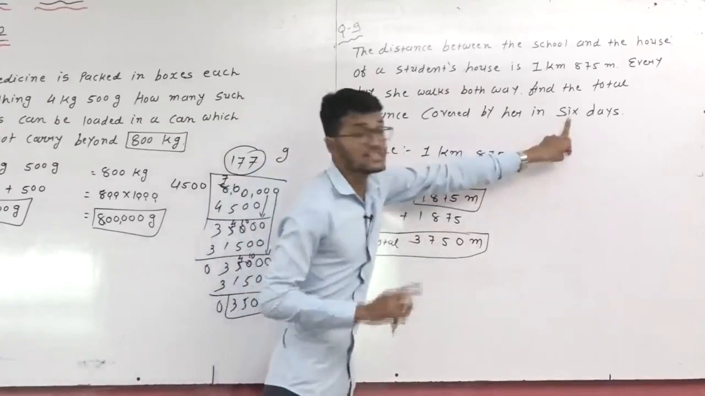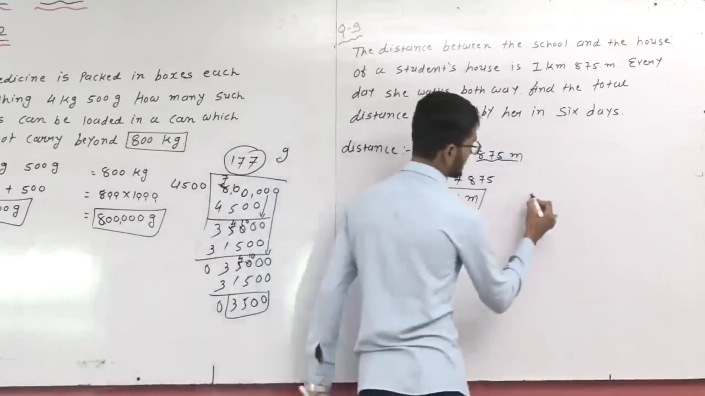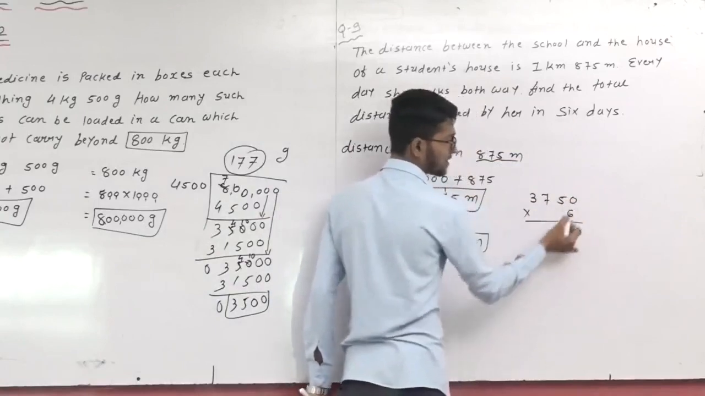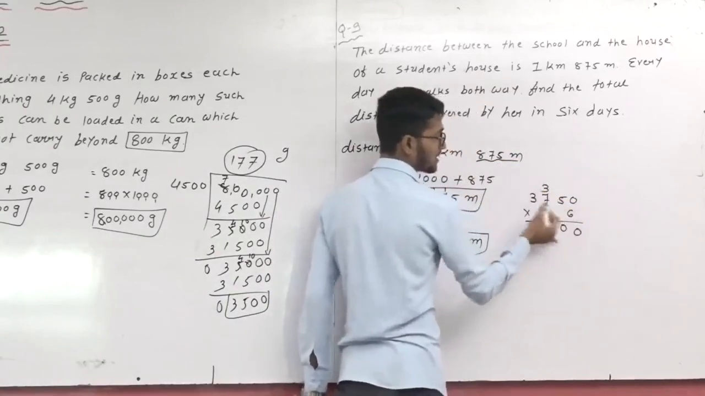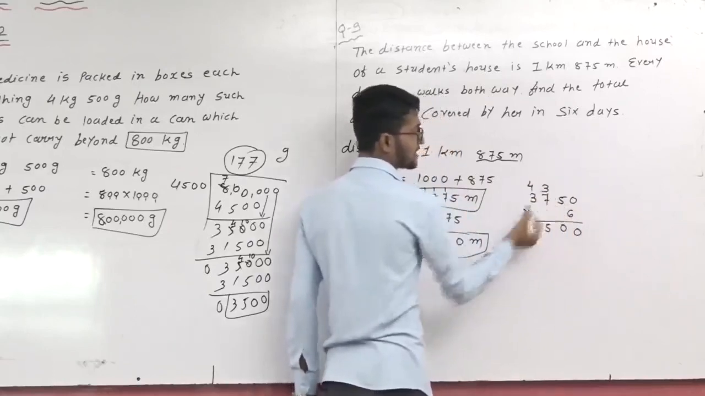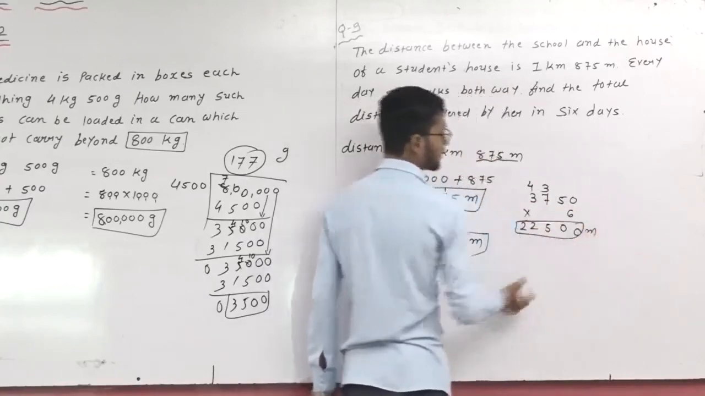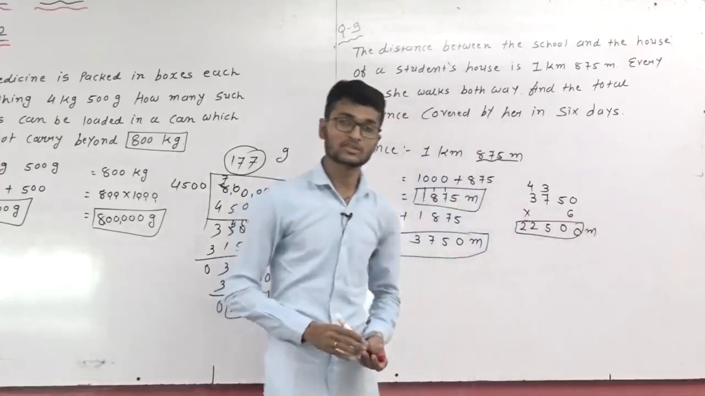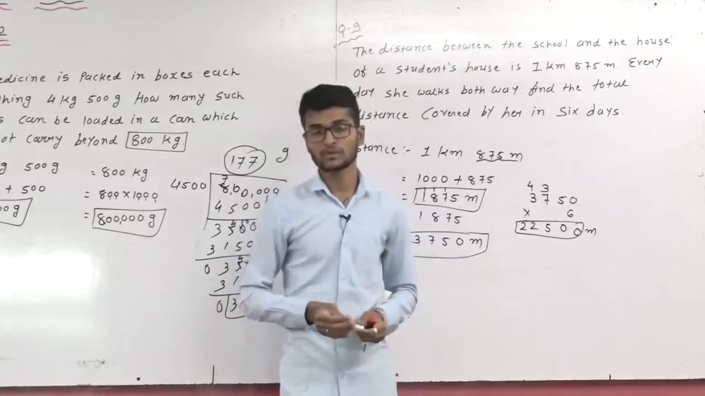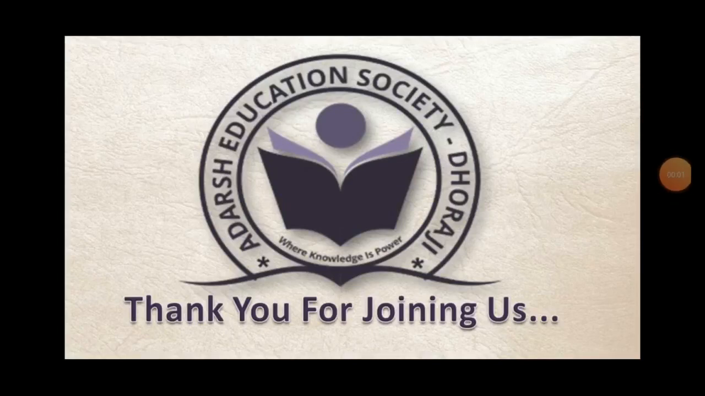But how many days? 6 days. So to find for 6 days, multiply by 6. So 3750 multiplied by 6. 6 times 0 is 0; 6 times 5 is 30, so 0 and 3 carried; 6 times 7 is 42 and 3 is 45; so 5 here and 4 carried; 6 times 3 is 18, and 4 is 22. So total distance is 22,500 meter. This one is the total. Okay, understand students how to solve this type of word problem? Now to the next exercise. Thank you for joining us.